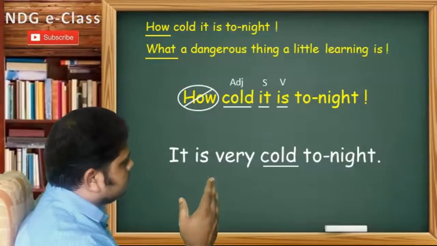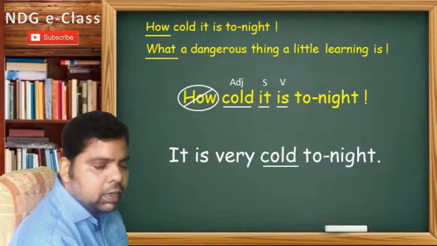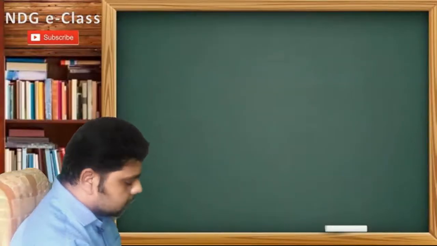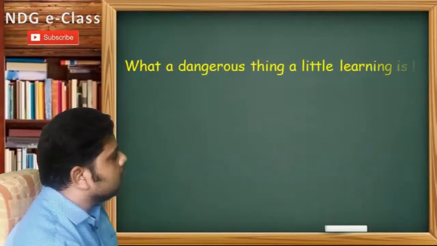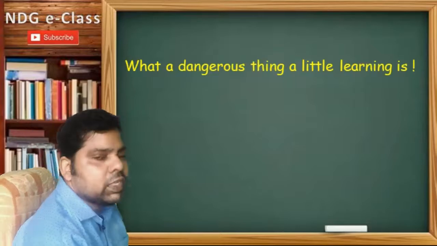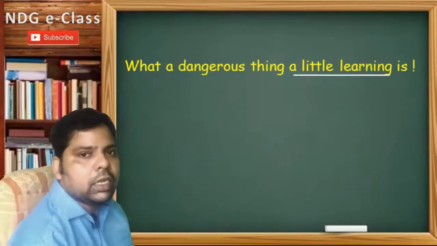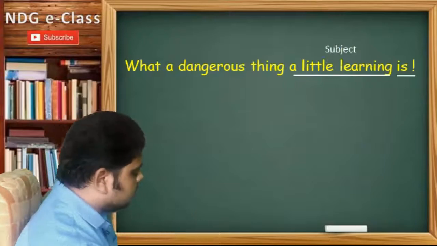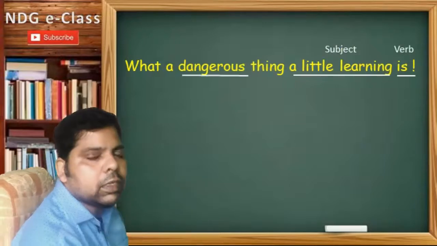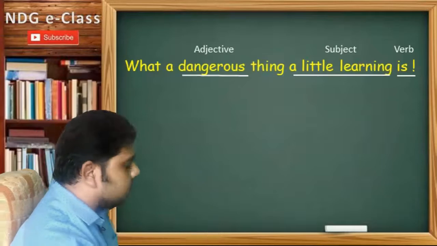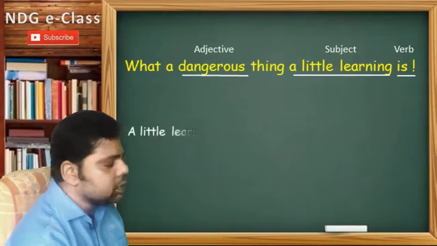Now let's see what happens to the next sentence. The second sentence: what a dangerous thing a little learning is. First identify the subject here: a little learning. The verb is is, and dangerous is the adjective. So in SVO format, for the assertive sentence, a little learning is the subject, written at first.